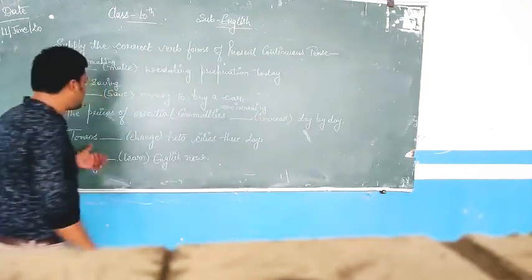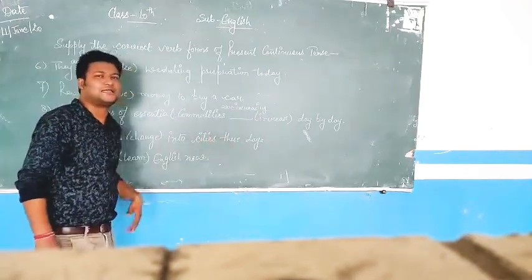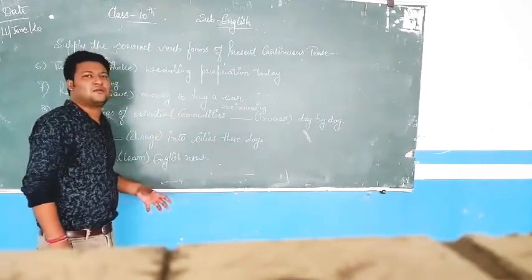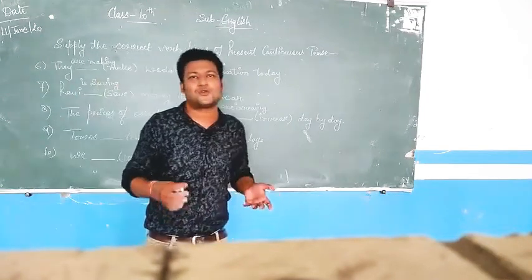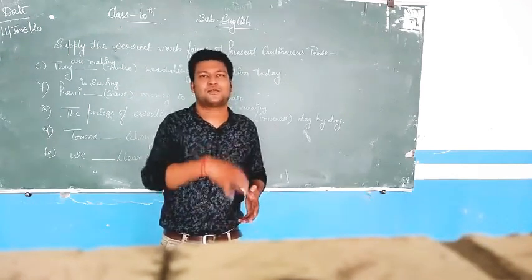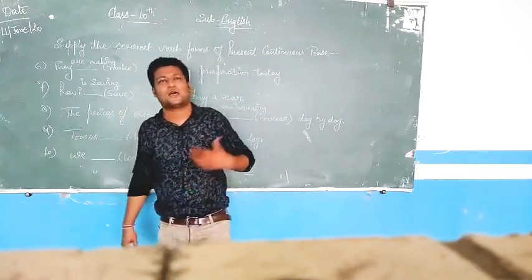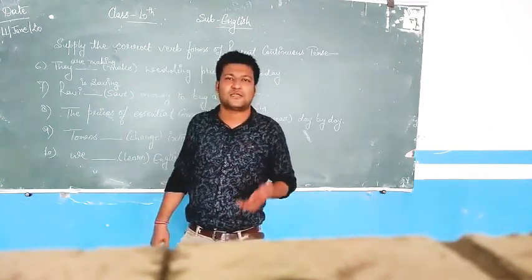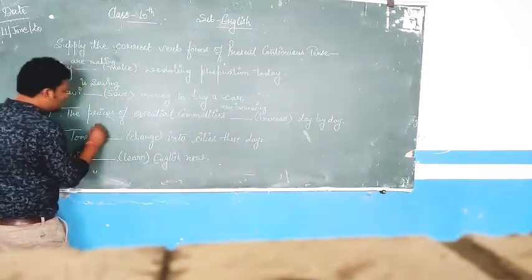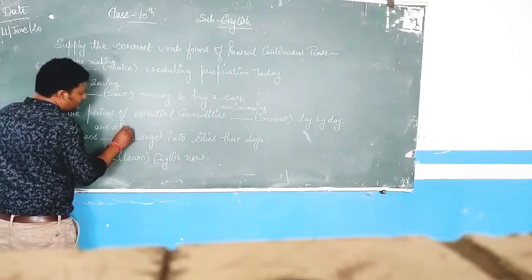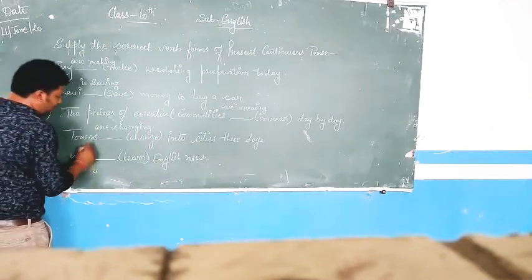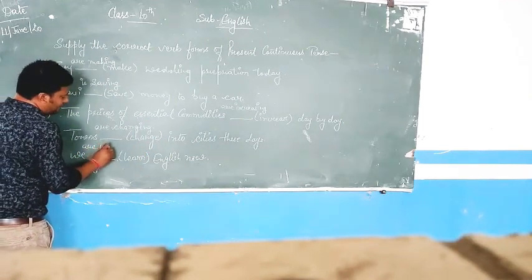Now, next sentence, towns change into cities these days. These days, again, I have told you in the previous example also. When I say these days, it is like, 20 years ago, towns were just towns. They were not turning into cities. But nowadays, since the rural population is going to the urban areas and towns are having all the good facilities what the cities have, nowadays, these days, towns are changing into cities.